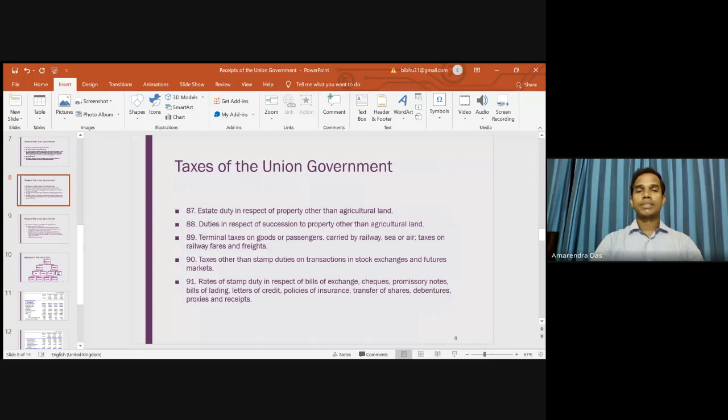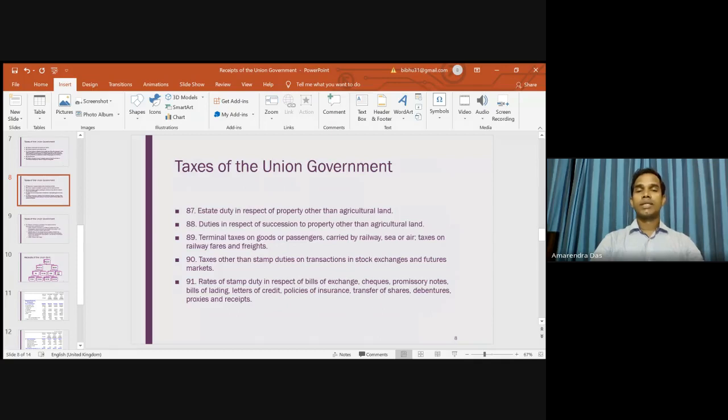Similarly, terminal taxes on goods or passengers carried by railway, sea or air, taxes on railway fares and freights, then taxes other than stamp duties on transactions in stock exchanges and futures markets, rates of stamp duty in respect of bills of exchange, checks, promissory notes, bills of lading, letters of credit, then policies of insurance, transfer of shares, debentures,